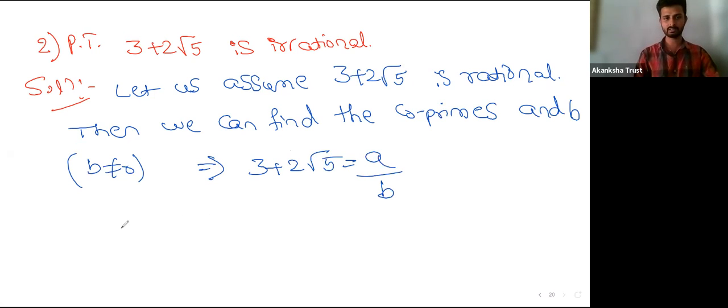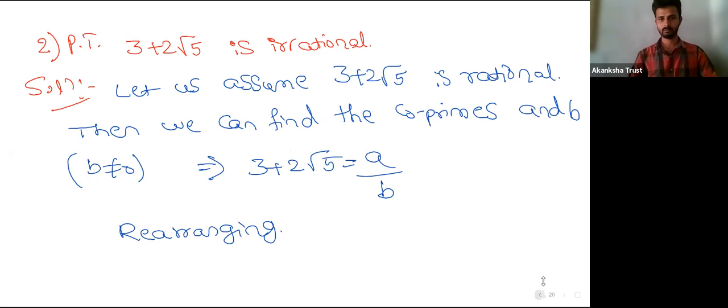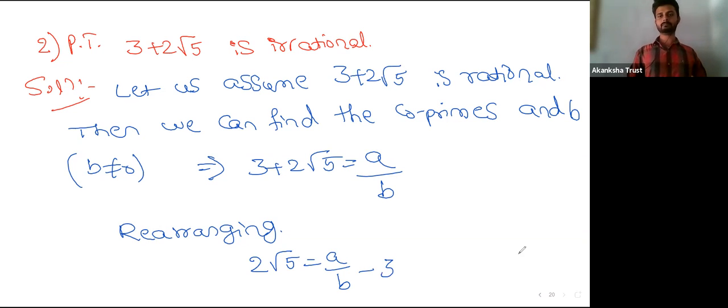Then just rearrange this. Then you get 2 root 5 is equal to A by B minus 3. Is that okay, everyone? This is how you rearrange this.